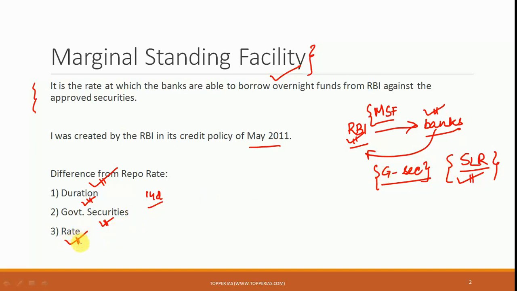Another thing that is important is with regard to the rate that the RBI is charging. Obviously, if these securities are a part of the SLR, the risk with the RBI is increasing. So the rate of interest that the RBI is going to charge on this loan is also going to be higher. So MSF is always higher than the repo rate, and a fixed amount is there: MSF is 1% higher than the repo rate.